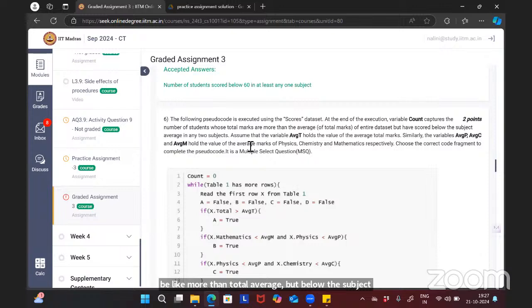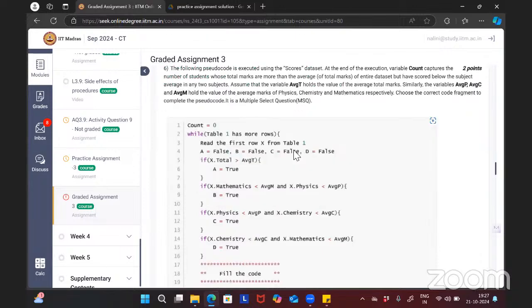Assume that average T holds the value of average total marks. Similarly, average C, average P hold the averages of the subjects. So there is nothing complex here. This is just the mark should be greater than average T, but less than average P and average C, or average M and something. At least in any two subjects, only in any two.